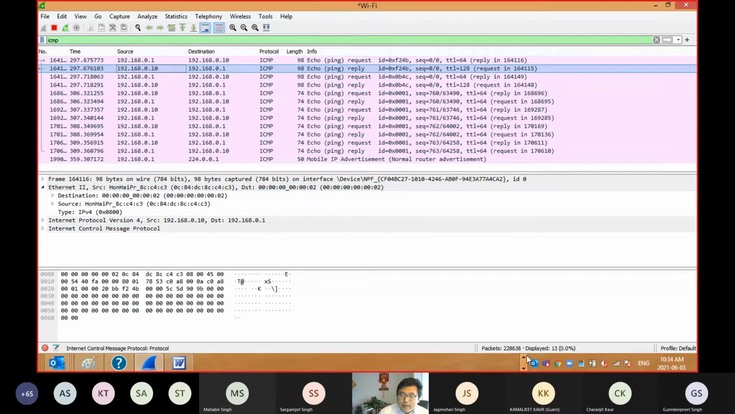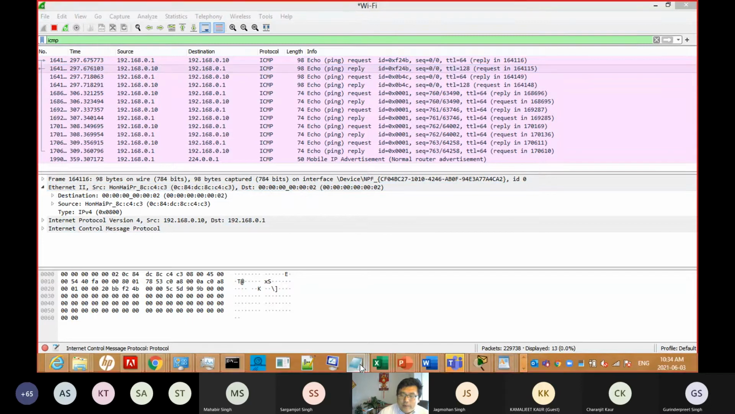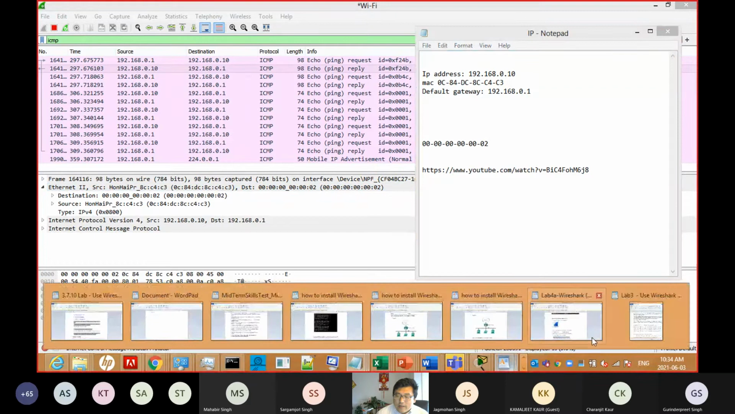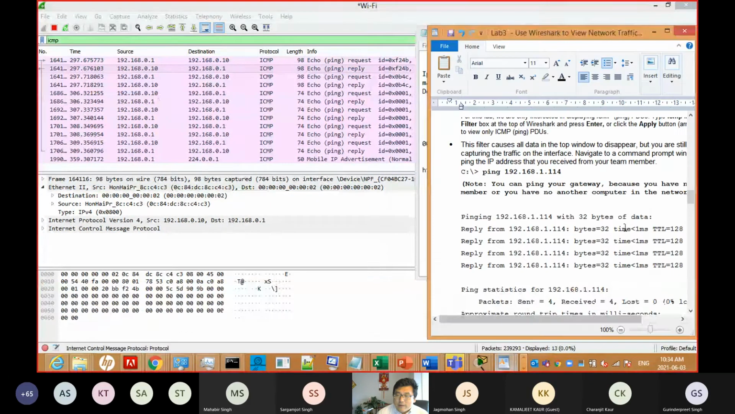Destination MAC. So if I go back to this one, you can see it's 0C, 84, DC, 8C, C4, C3. They are the same. So now you go back to our document.